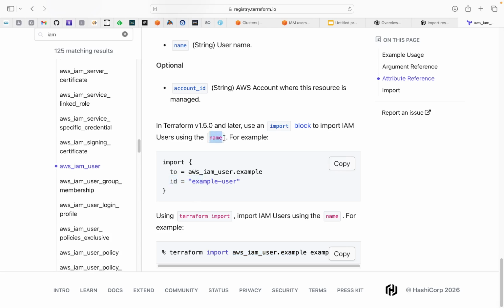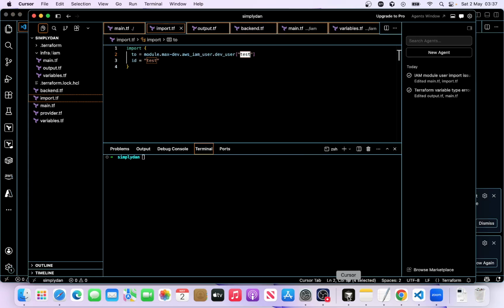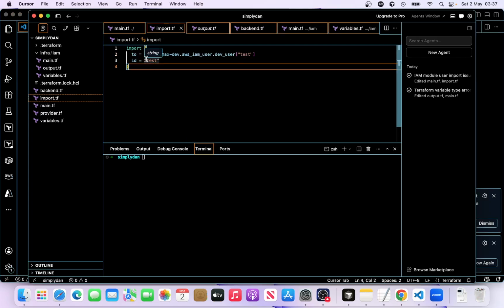Okay, that is the IAM username, so that is the one we are importing. Where is it? Come back here. So this is the IAM username. If you want to make it more dynamic, you can use a data source and put it here, but let's keep it like this, short and sharp.